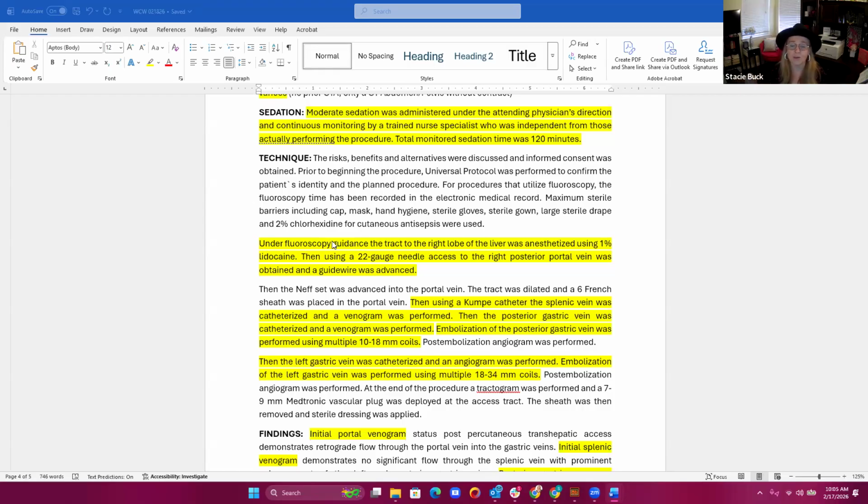Then from there, when we go down to the next paragraph, we see that a catheter went into the splenic vein and a venogram was performed. Then from there, the posterior gastric vein was catheterized and a venogram was performed. Then we have an embolization of the posterior gastric. Then in the paragraph below that, we have the left gastric vein being catheterized and an embolization is performed there.